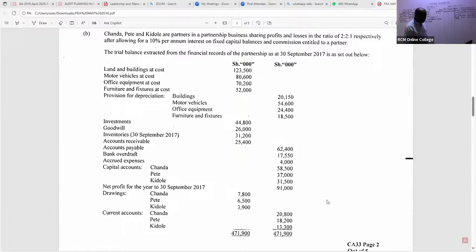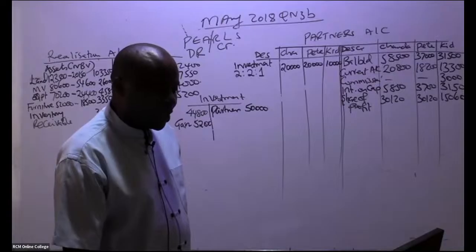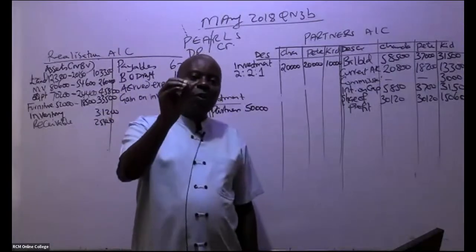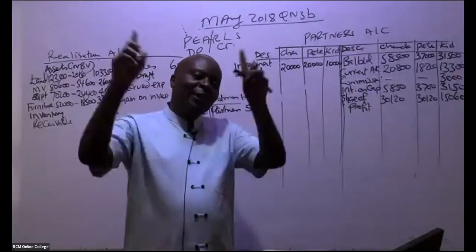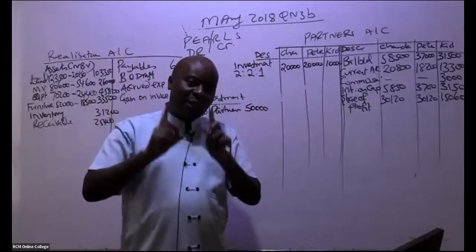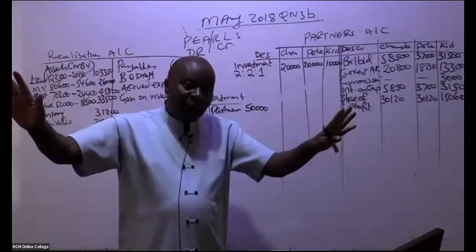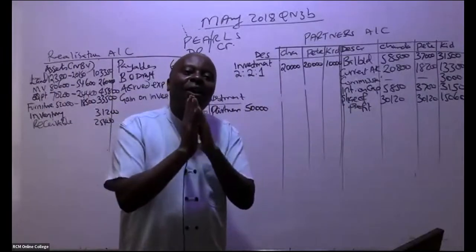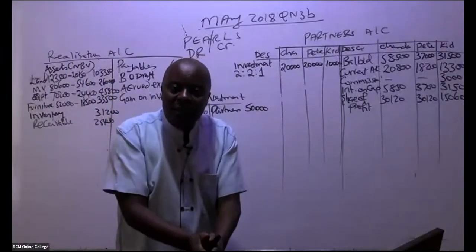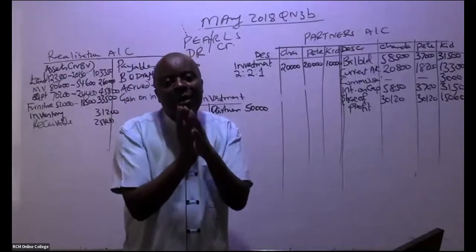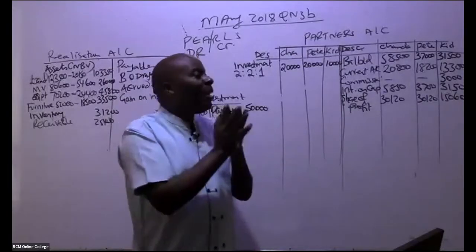If it was written off, was it taken over by the new company? No. So it means automatically that this is a loss for the partners. It's an expense for the partners, and expenses are normally debited.